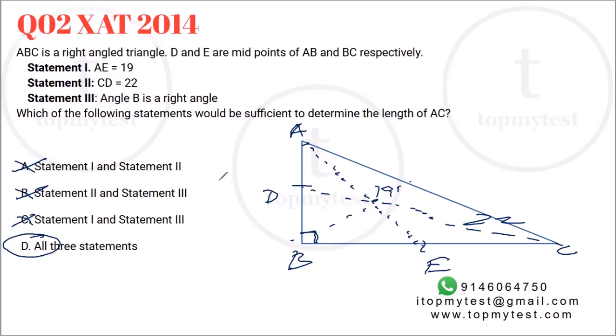So just by knowing what is given, right, if you know what are the triangles we are dealing with, even if you know the basic properties of Pythagoras theorem, you can still answer this question even though you don't know the technical formulas like the Apollonius theorem, etc. Right? So in this case, option D is your correct choice.